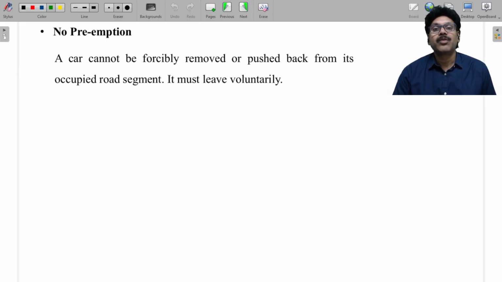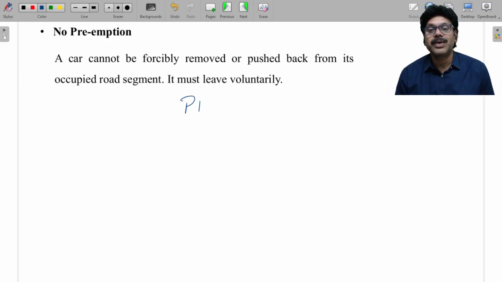No preemption. What is the meaning of preemption in this case? You cannot forcefully preempt or suspend any kind of resource. So what does it mean by that? So let me show you here.